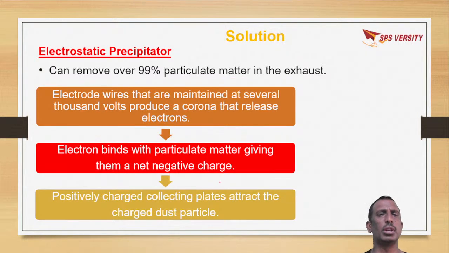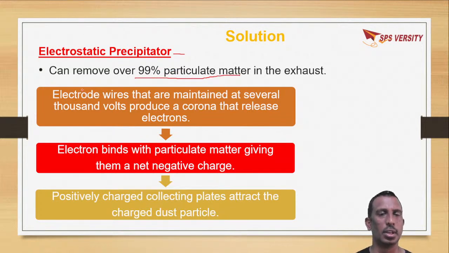So what is the solution for this? The particulate matter can be removed from the exhaust by using an equipment that is electrostatic precipitator, which can remove 99% of particulate matter.